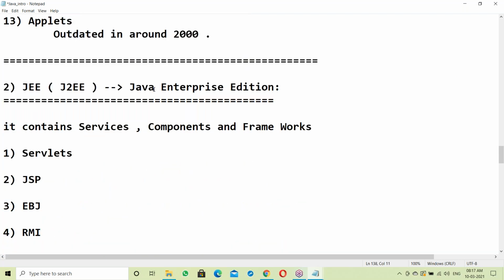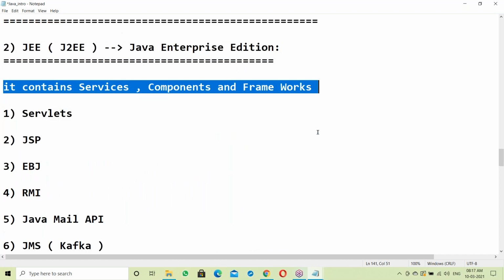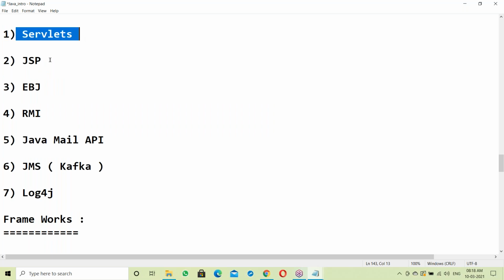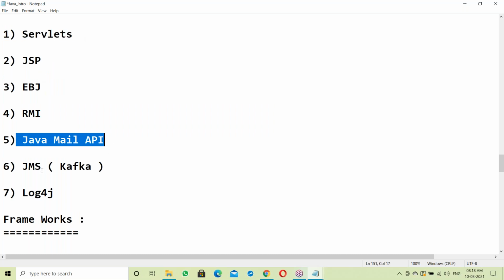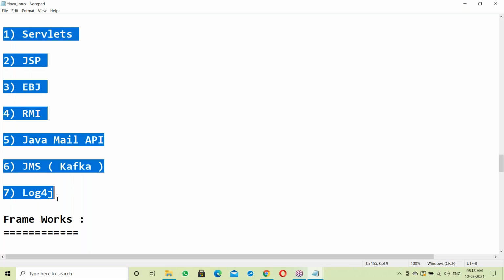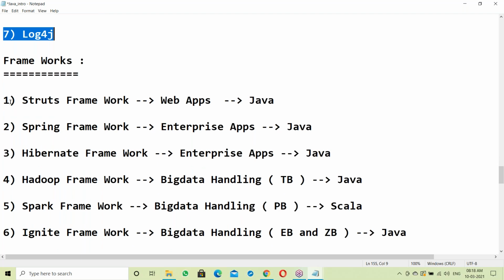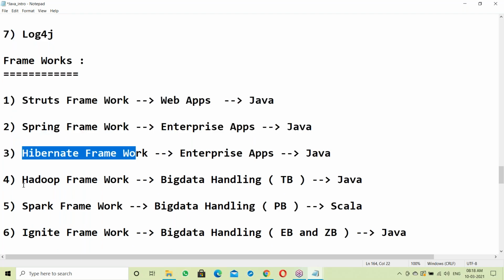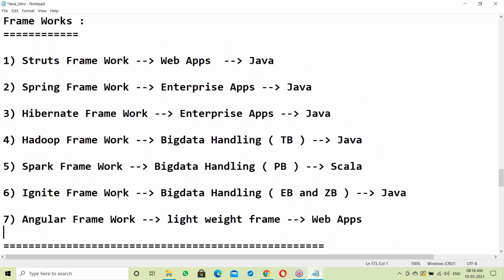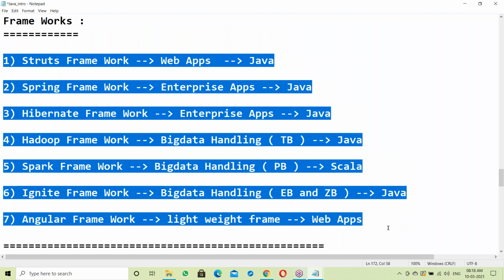Next, Enterprise Edition. It contains services, components, and frameworks. Services like Servlets, JSP, EJB, RMI, Java Mail API, JMS or Kafka, Log4j. These are services and components. Frameworks like Struts framework, Spring framework, next Hibernate framework, Hadoop framework, Spark framework, Ignite framework, Angular framework. All these are Java frameworks.